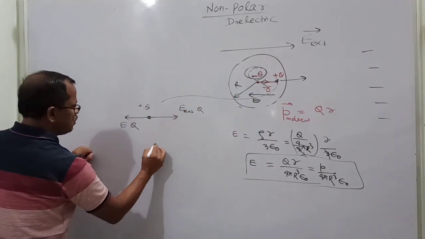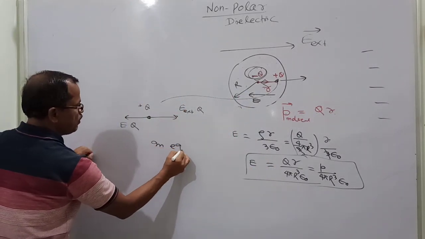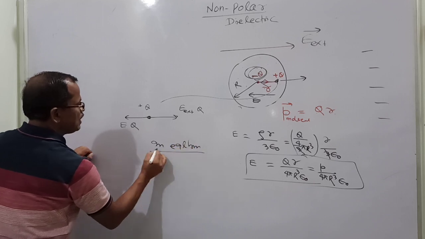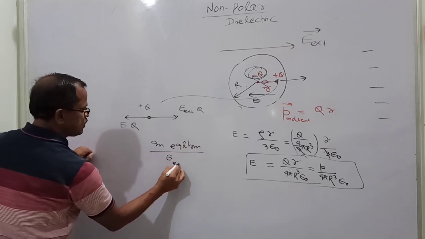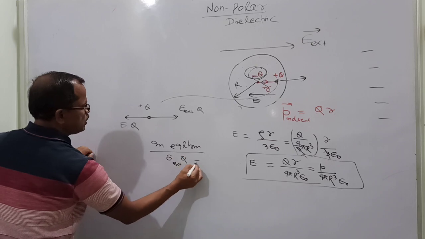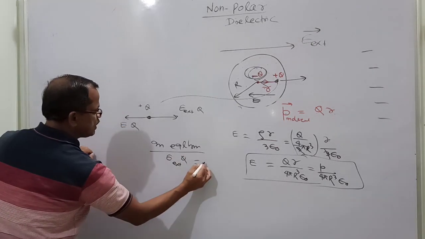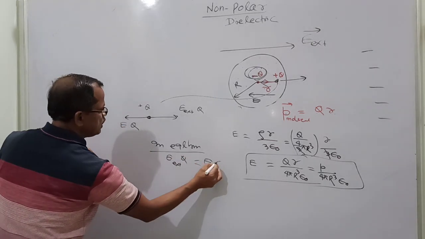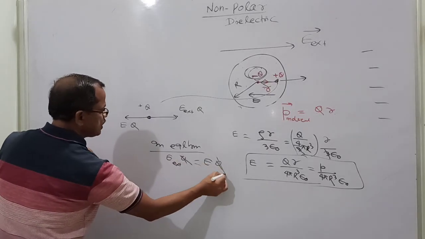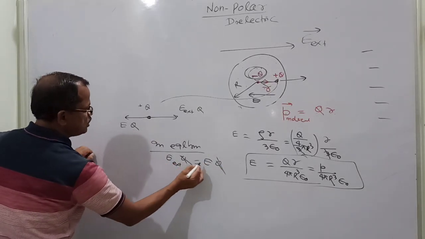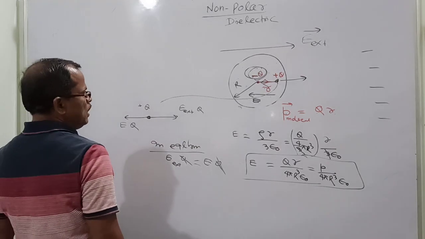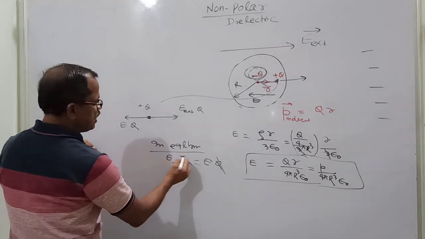Now in this equilibrium, E external times Q is equal to the induced electric field, E times Q. Q cancels out, so E external is equal to E.